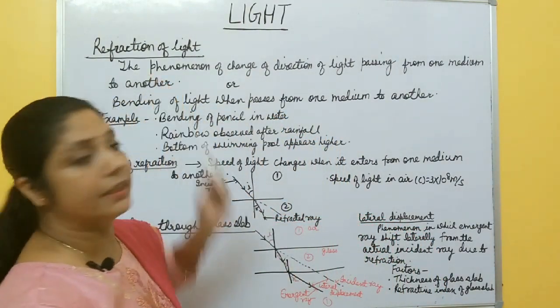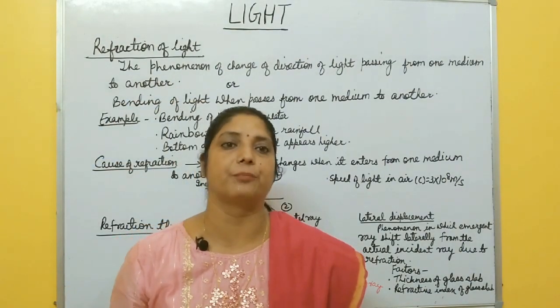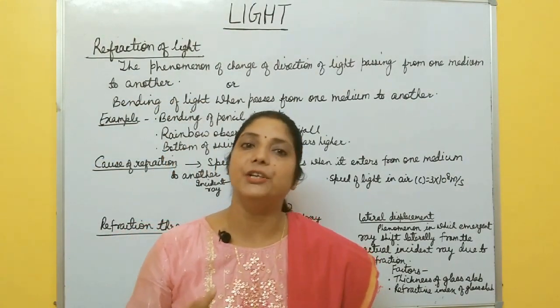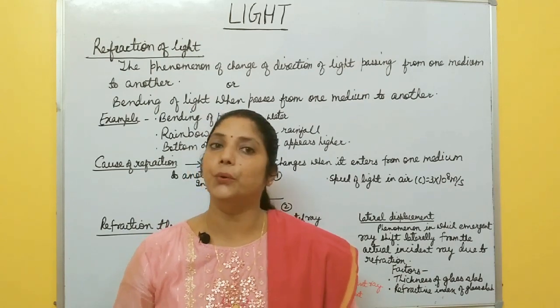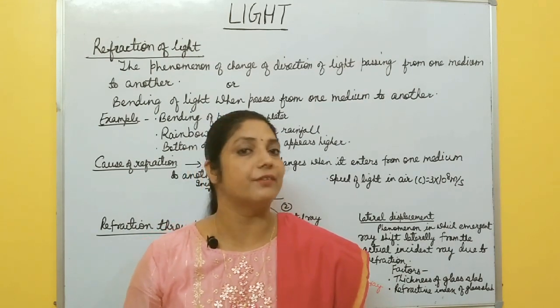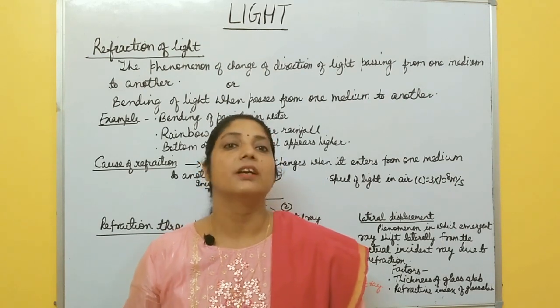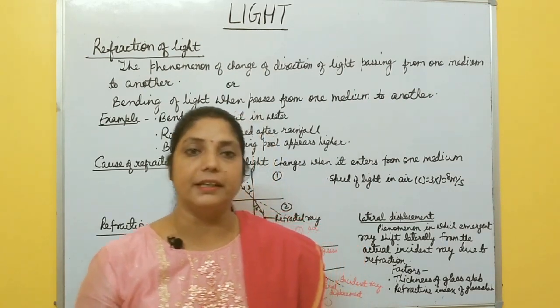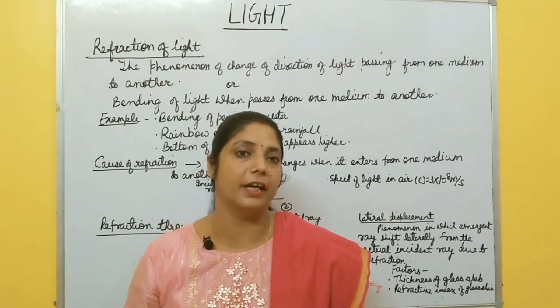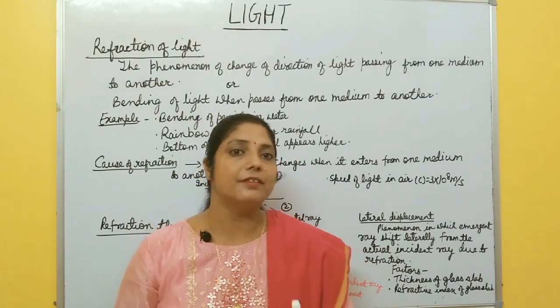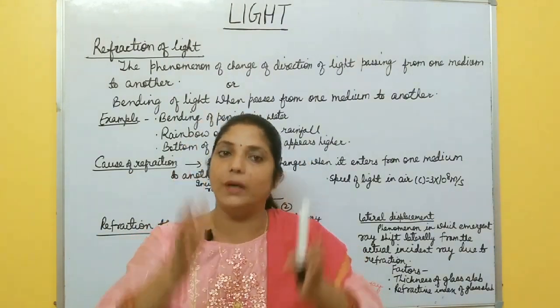First topic I will discuss is refraction. What do you mean by refraction of light? You know that light always travels in a straight line. That property of light is called rectilinear propagation of light. But light travels in a straight line only in one medium.